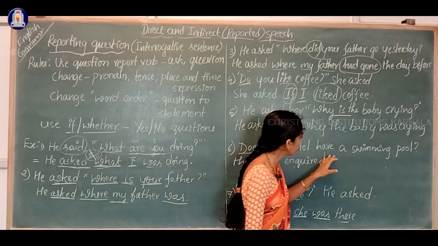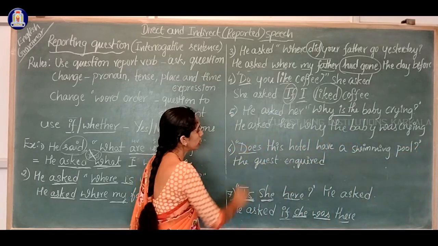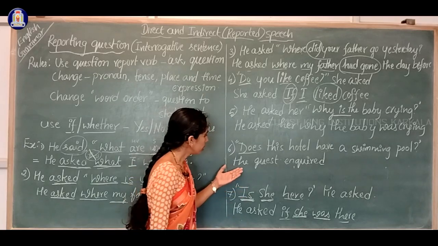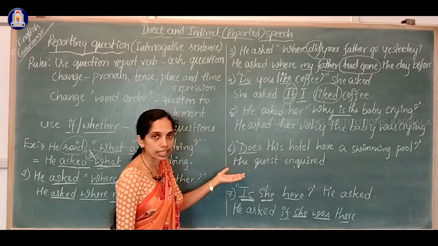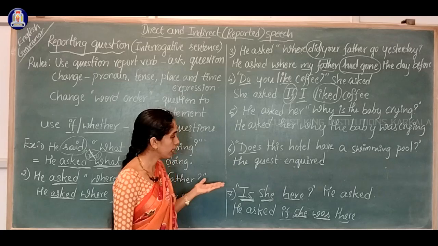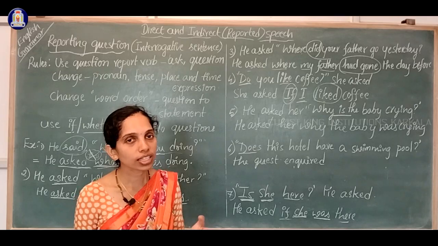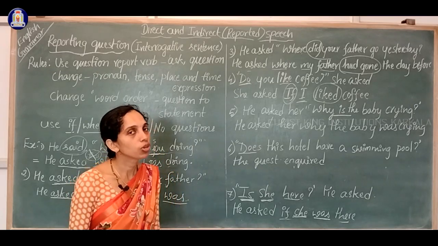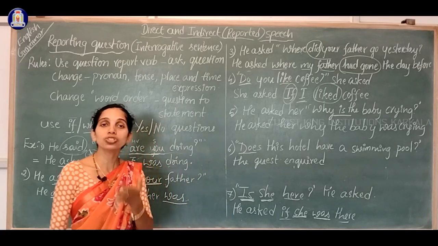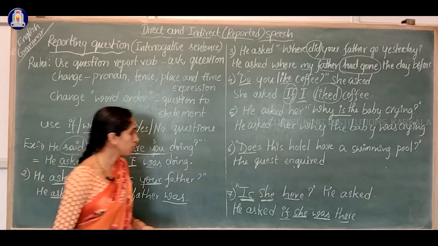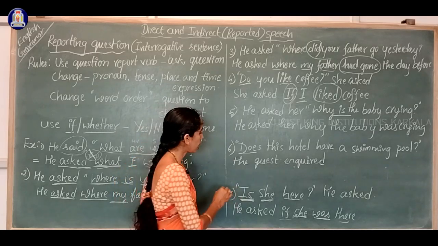Does this hotel have a swimming pool? The guest inquired. So what type of question is this? Yes, it is a yes or no question, right? So what are we using when writing a yes or no question? What are the changes we have to make? One is tense, pronoun, then question word we have to use. Then what? Yes, we have to use either if or whether. Okay. So let me write. Along with me, you also try to write the answer for this question.